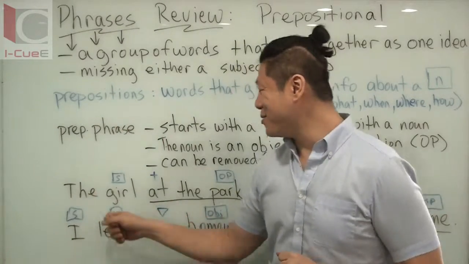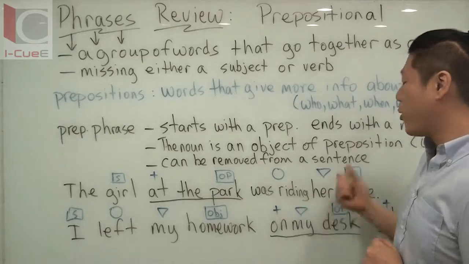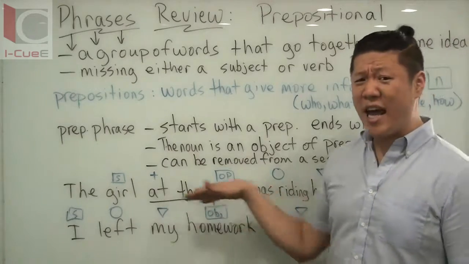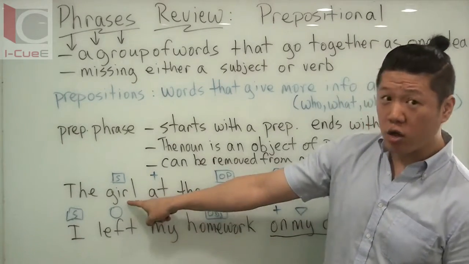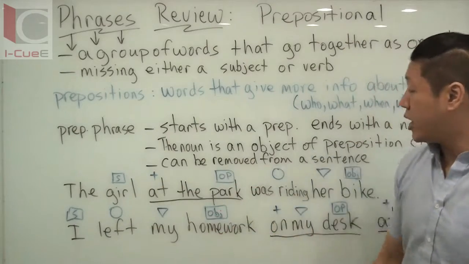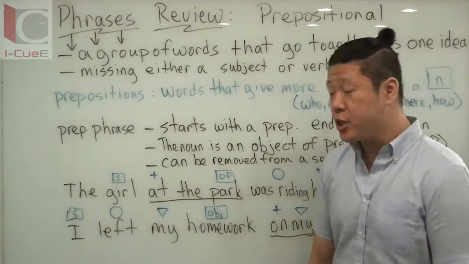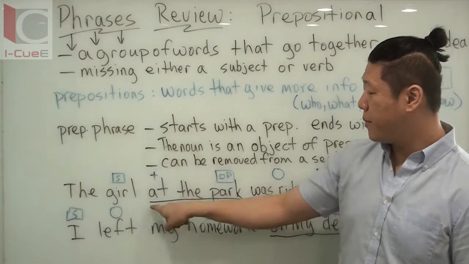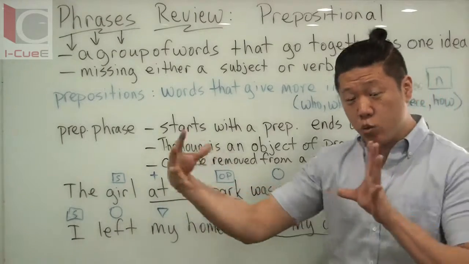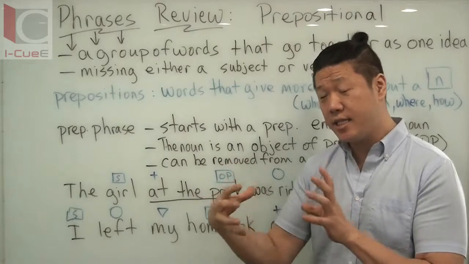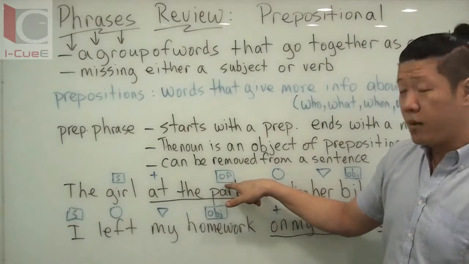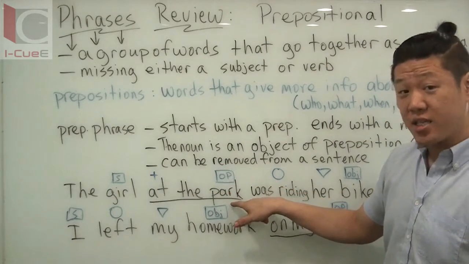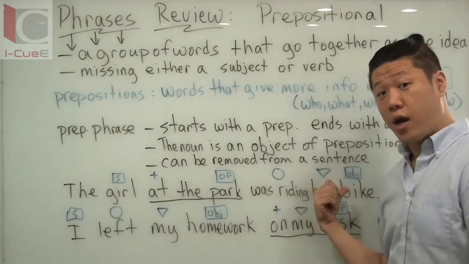So here's our example. The girl at the park was riding her bike. There are a lot of nouns here. If you look here, the girl is a noun, your subject noun. At the park is your prepositional phrase. At, our plus symbol, starts with a preposition. At the park, these words go together. This is one idea, and this is your object of the preposition. Park is a noun, but not your subject or your object.